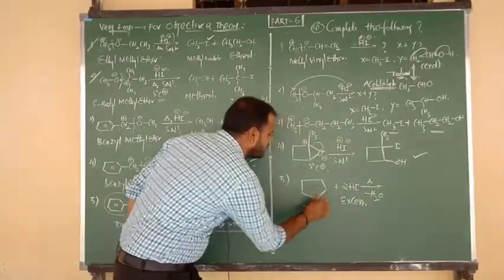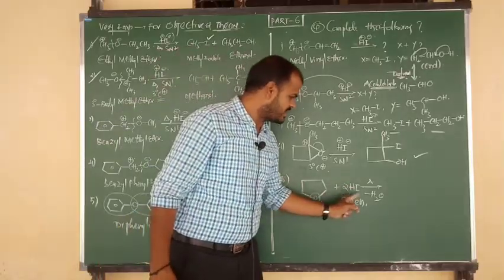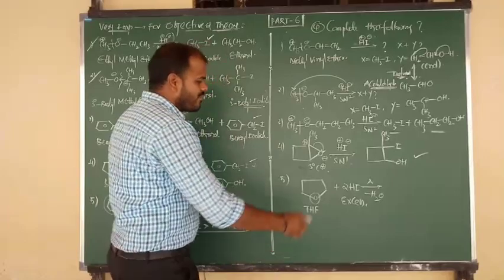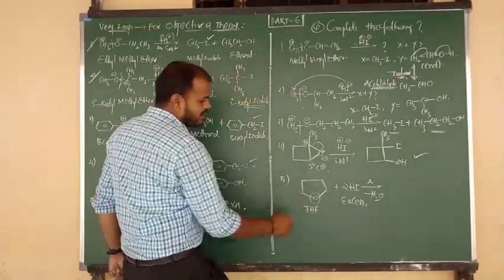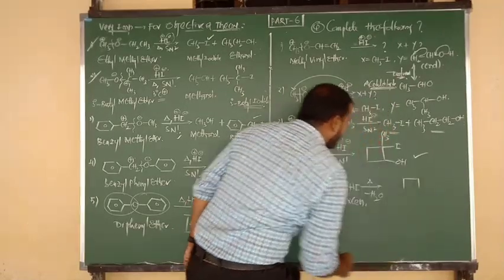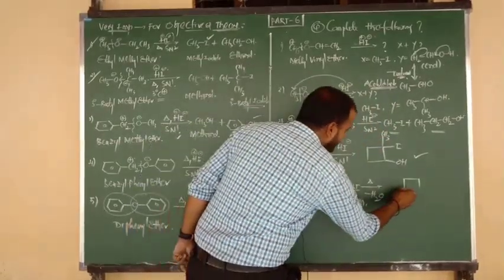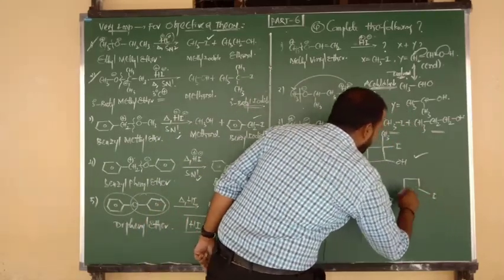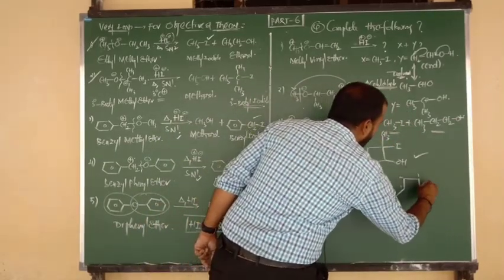So we have to remove the O. O takes 2 hydrogens and is removed in the form of H2O. The remaining 2 iodines are there. The first iodine attacks the first carbon, and the other iodine attacks the fourth carbon. It is a 4-membered ring, so one iodine goes to the first carbon and the other to the fourth carbon. 1, 2, 3, 4.